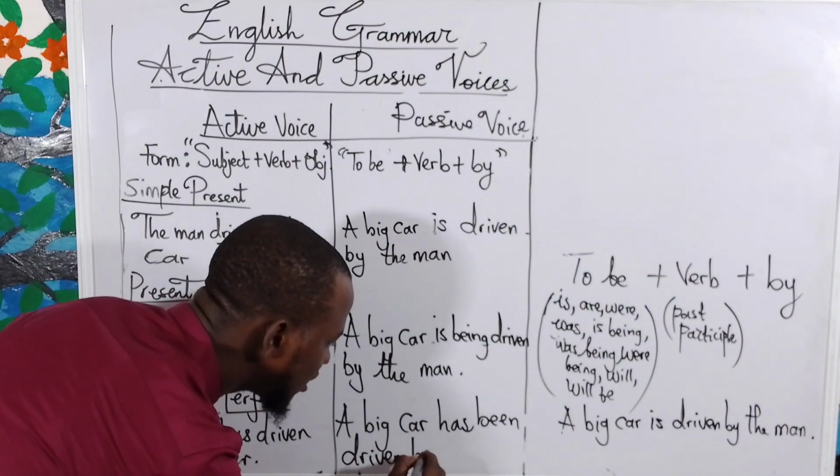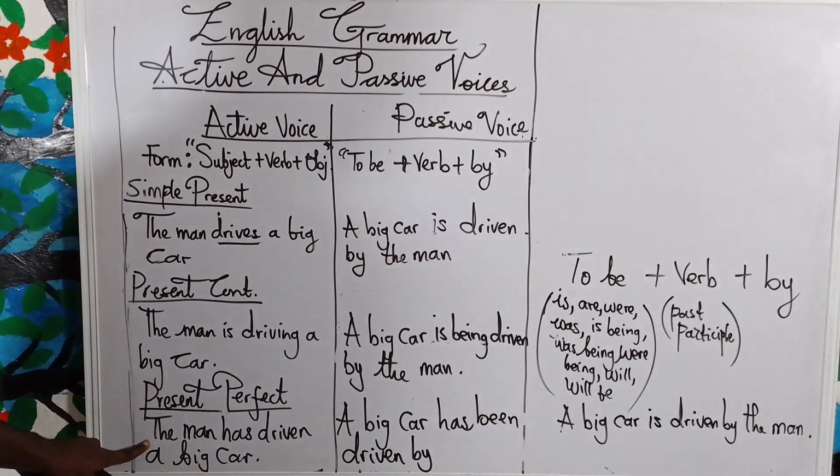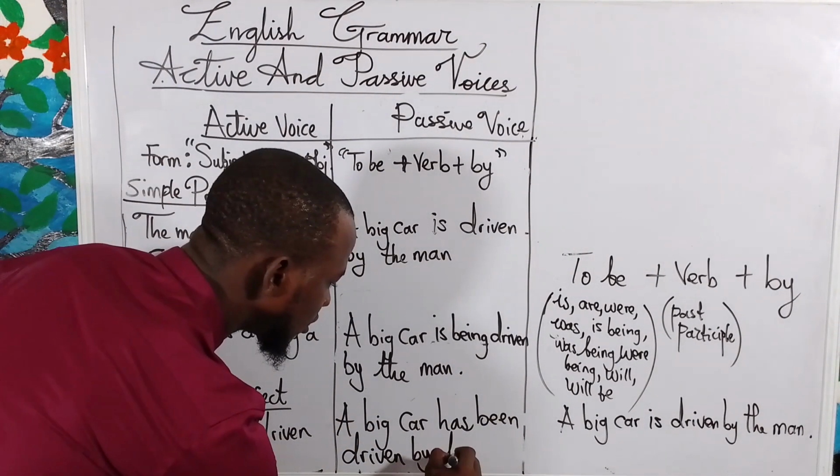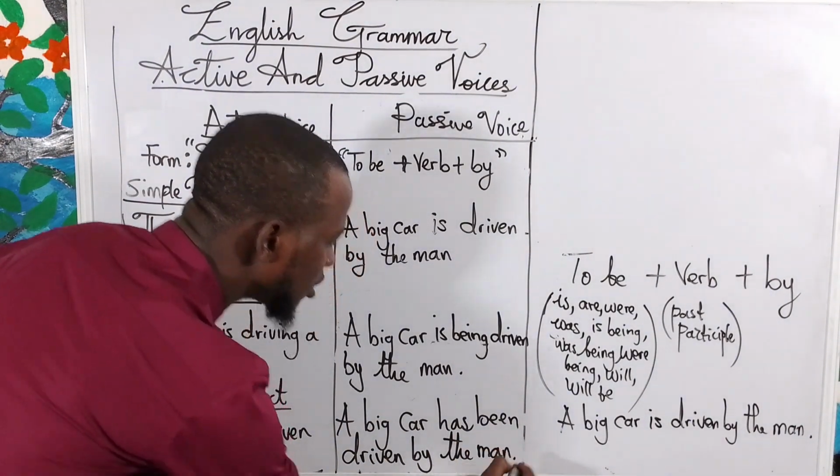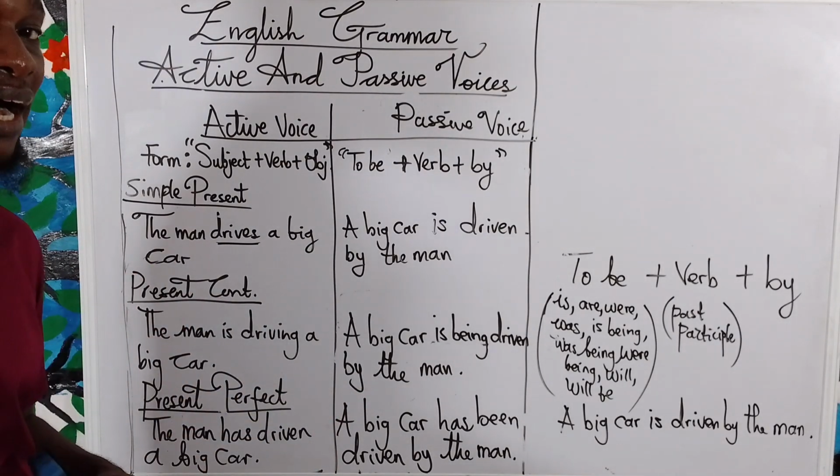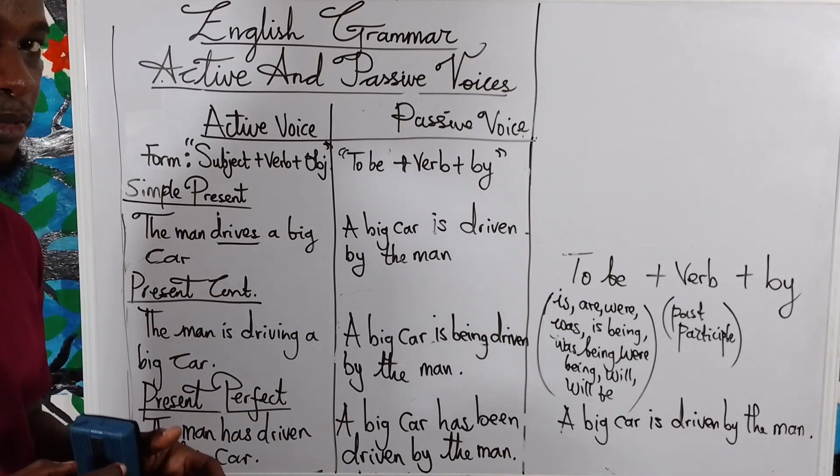Then the preposition by, then the previous subject, which is now the object in the passive: the man. So that means a big car has been driven by the man. A big car has been driven by the man. I hope you understand this.